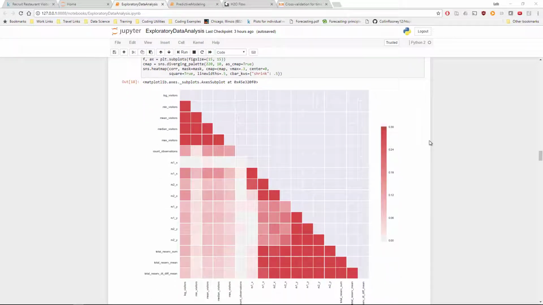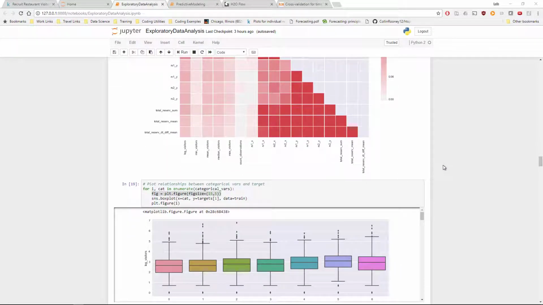Also, we plot a heat map to show the correlation between numerical variables and the target. So here, log visitors is the target. We can see that these aggregated store visitor features are going to be pretty predictive. And we can also see that there's probably going to be some multicollinearity between some of the other variables.